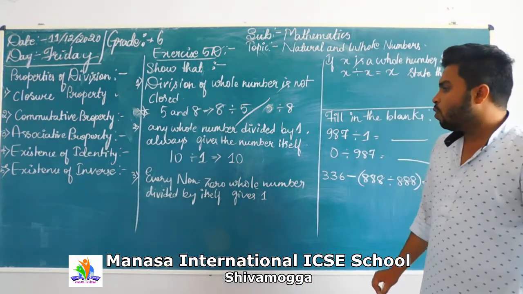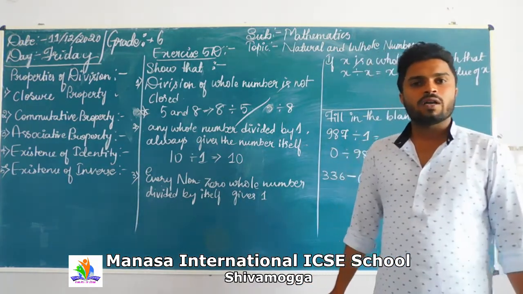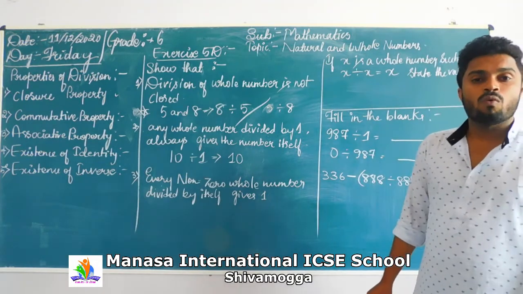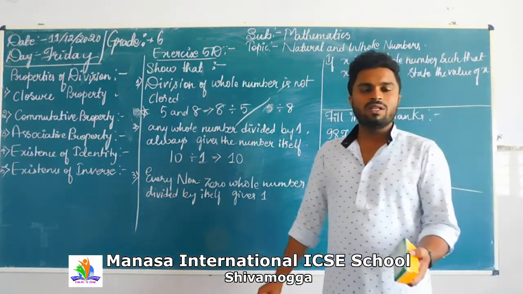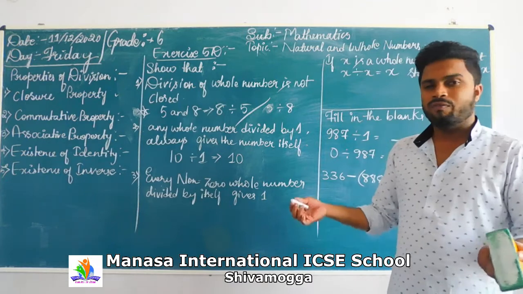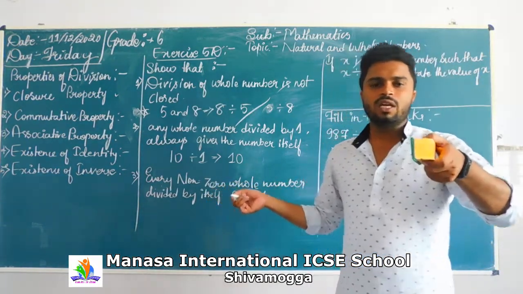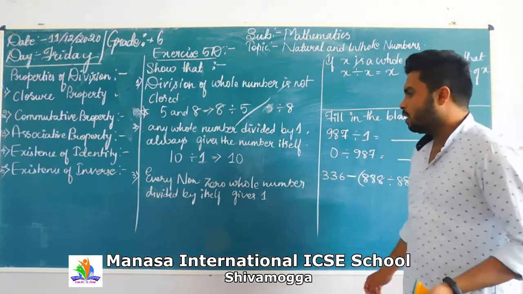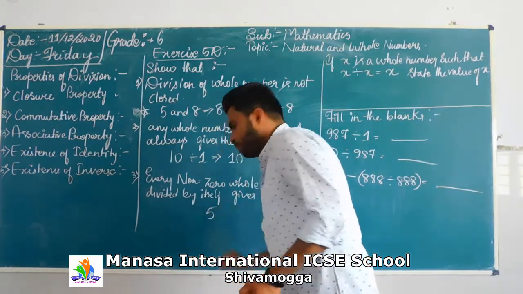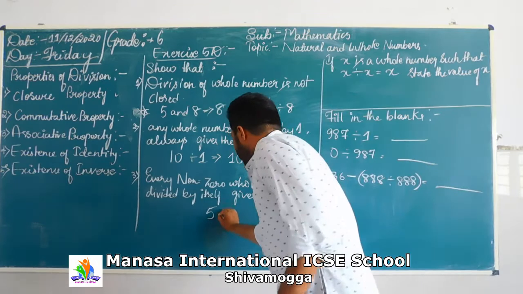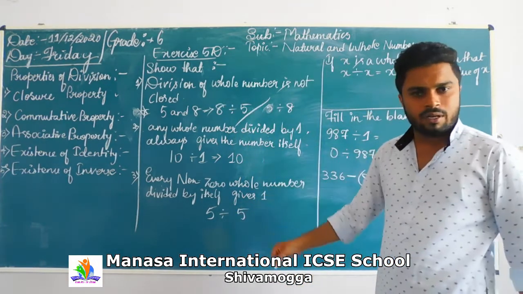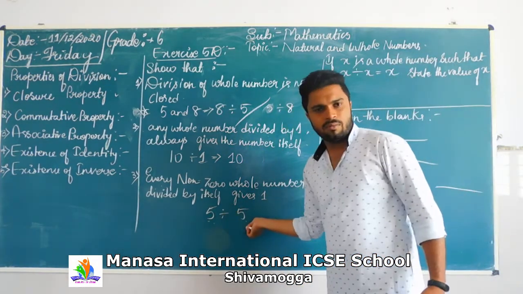Next, every non-zero whole number divided by itself gives 1. Non-zero means a number which is not zero. For example, take 5 divided by the number itself, the same number.